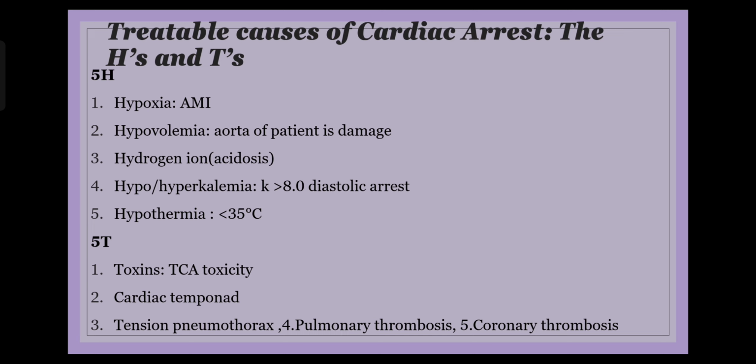Then is hypo and hyperkalemia. Hyperkalemia is important because electrolyte imbalance hyperkalemia can contribute to diastolic arrest. You can remember like this: calcium causes contraction and potassium causes relaxation. So if potassium is in excess, if potassium is more than 8 milliequivalents, then it can contribute to diastolic arrest in a patient, and this would be reason for pulselessness.